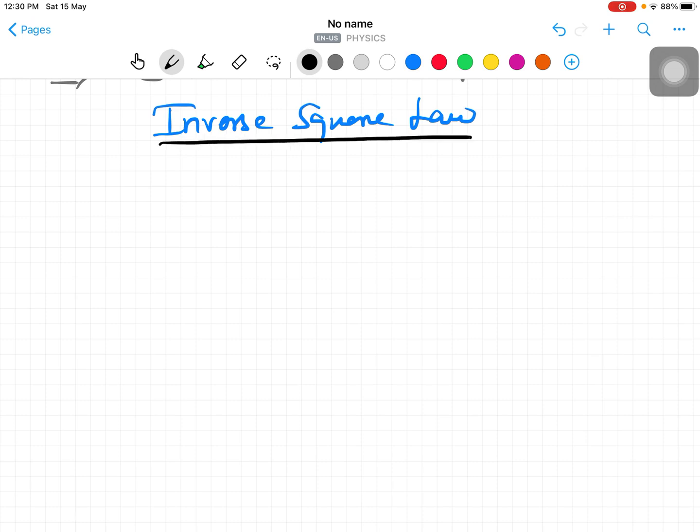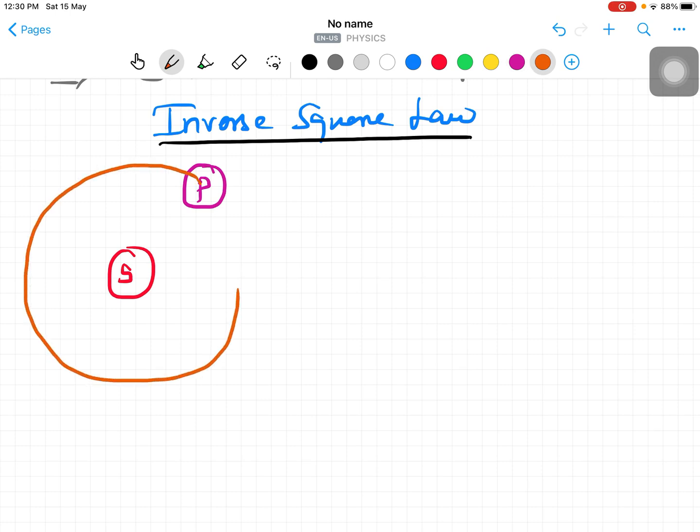Fine. Now, what did Newton initially consider? He considered a particle around the sun. So this particle is rotating like this. That means it is a circular path. Very important thing. So the planet is revolving around the sun in a circular orbit, right? It's a pure concept of the heliocentric model, I think. I hope you know, right?